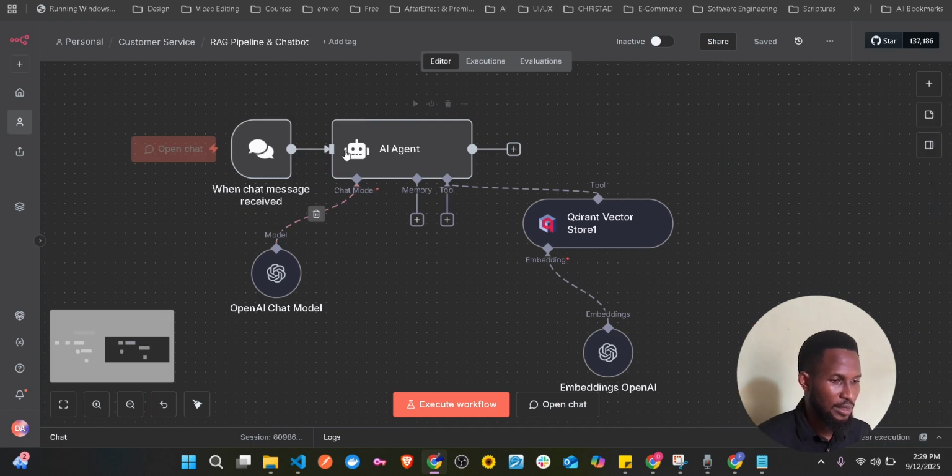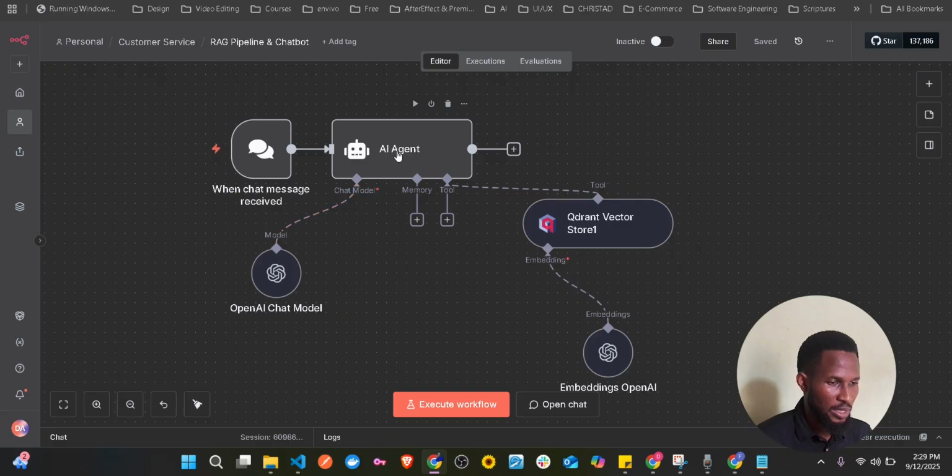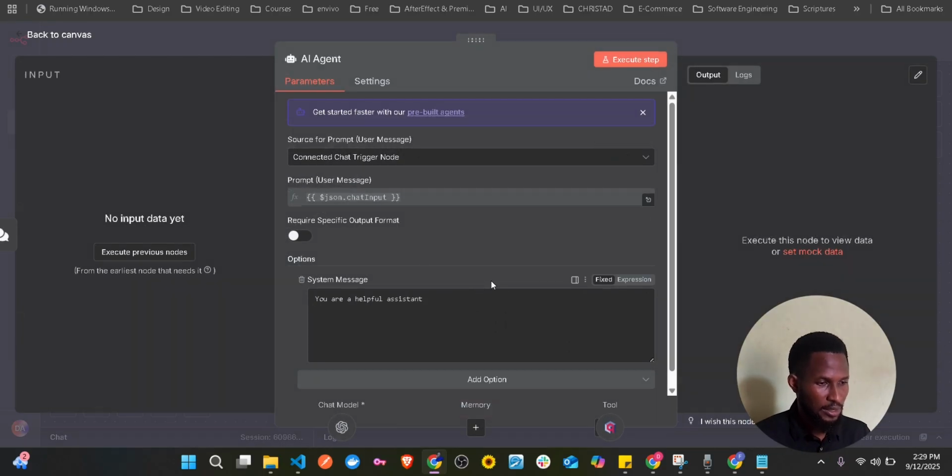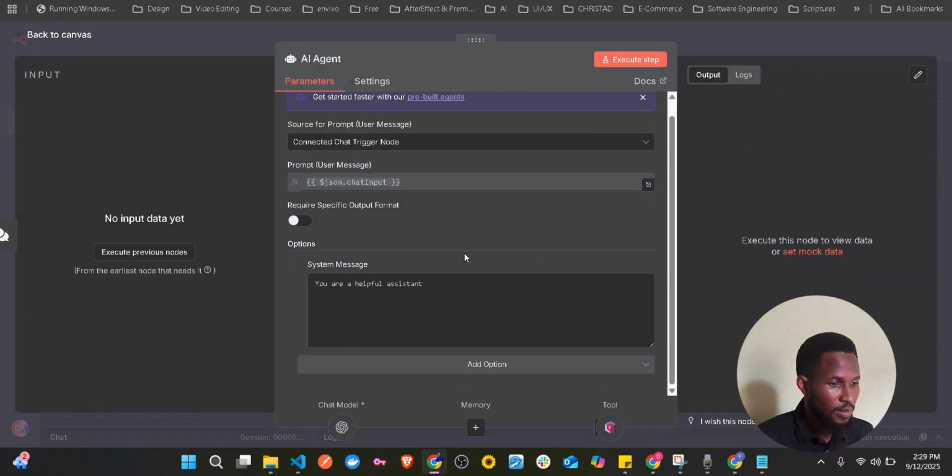And then after that, we need an LLM. We need an agent. So you actually don't need an agent for this. You can just use your OpenAI to execute this. But yes, I use an agent, and an agent, in short, I didn't even give it anything. It's just you are a helpful assistant.